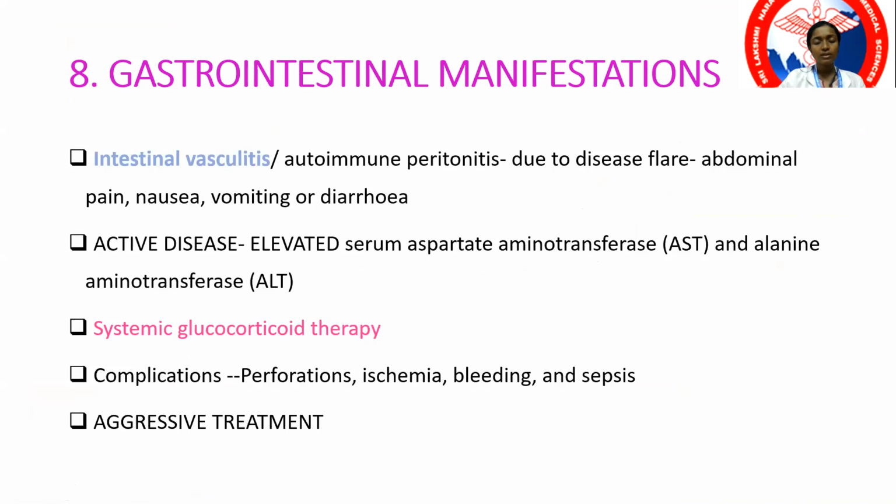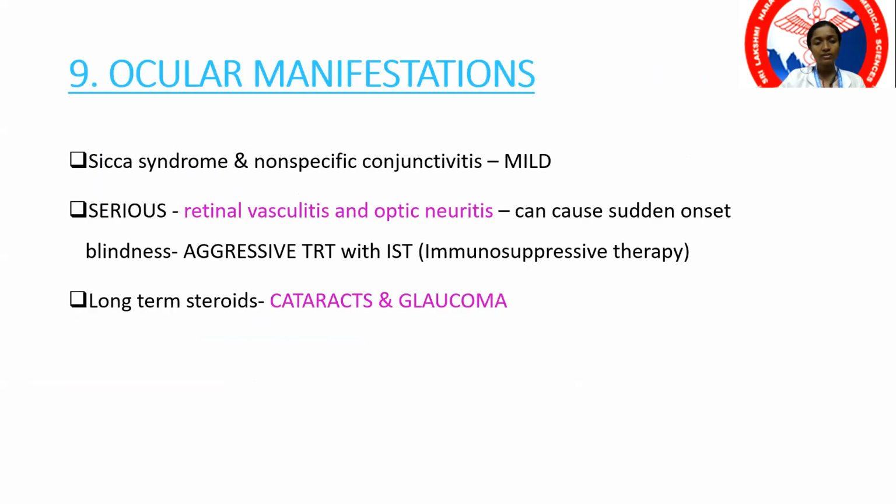Now coming on to the GI manifestations: intestinal vasculitis, elevation of the liver enzymes, AST or ALT. Again, it is going to respond to glucocorticoid therapy. Ocular manifestations: it can cause optic neuritis, retinal vasculitis, and sometimes if there is an overlap syndrome, it can be associated with Sjogren syndrome.